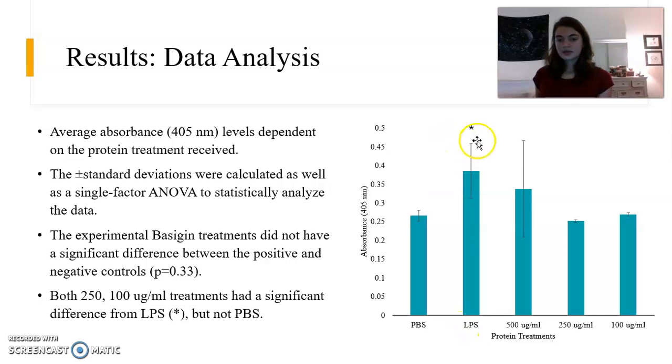The LPS did have a significant increase between this group and the negative control and the 250 and 100 microgram per milliliter experimental groups.